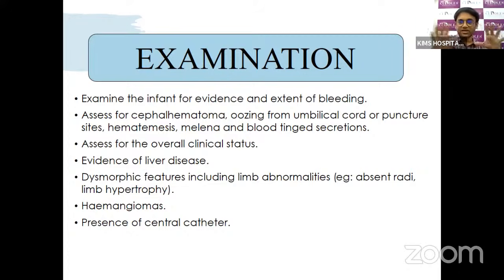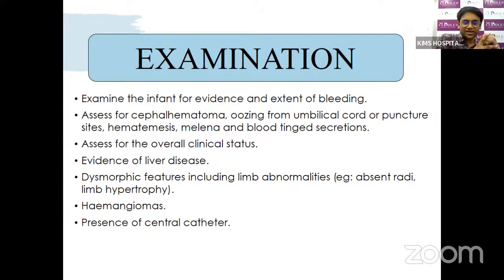We should assess the overall clinical status, whether the baby is sick, requiring inotropes, requiring respiratory support or not, or the baby is completely stable. There can be disorders of the liver itself that can lead to thrombocytopenia, and we need to find any dysmorphic features that relate to the trisomies, or an absent radius like TAR, or any limb hypertrophy where you can see things like Kasabach-Merritt syndrome.